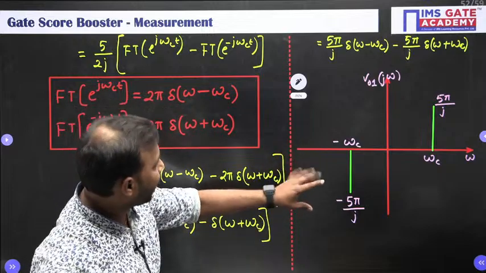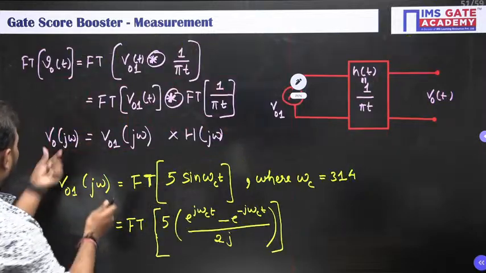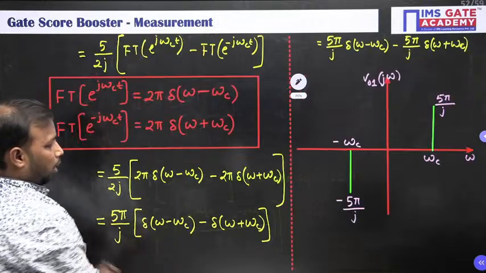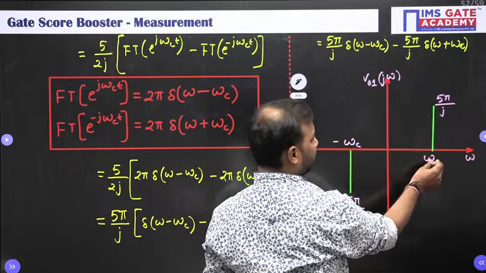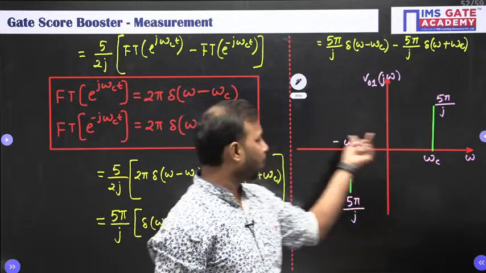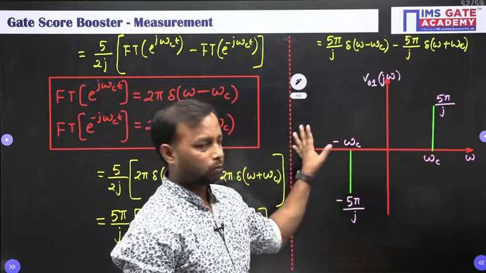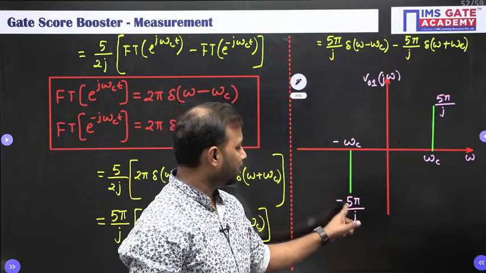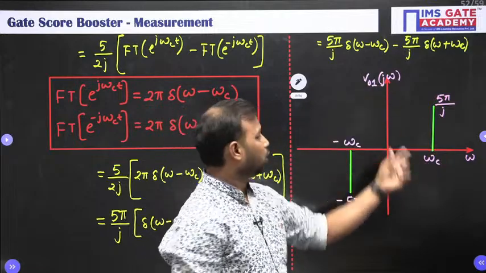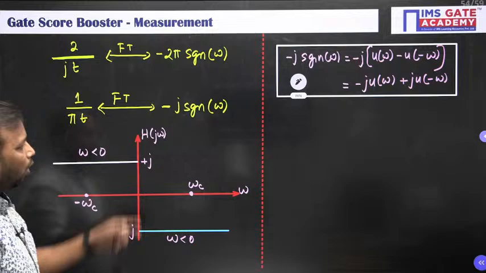All right. Now, if you look at the two frequency spectrums very carefully, to obtain V naught of j omega, I require multiplication of the two individual Fourier transforms. Except minus omega c and except plus omega c, other values are 0. Right? Only at minus omega c is the value minus 5 pi by j, and at plus omega c it is plus 5 pi by j. At other places, what is the value of V naught 1? 0. So when you multiply this with this, what are you going to get?